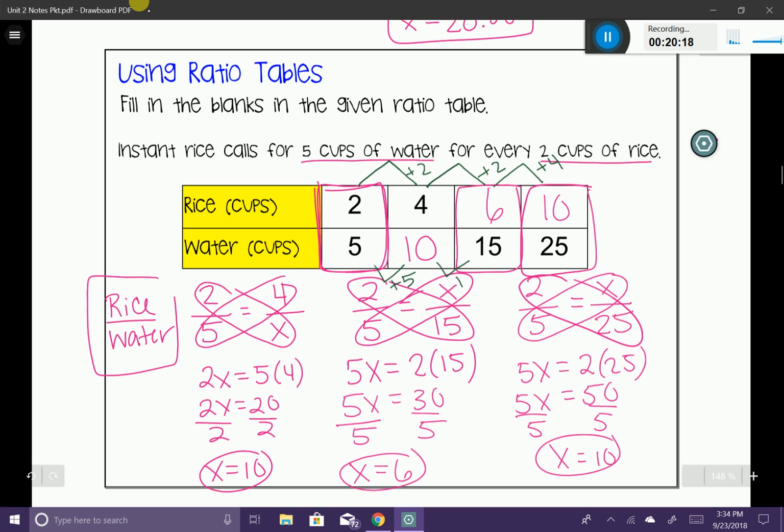10 gets to 15 by adding 5 to it. And then 15 gets to 25 by adding 10 to it. So we had to kind of double those last ones. So you can also look at the table like that. It should work very nicely like that. But I would always stick with the proportions to help you.